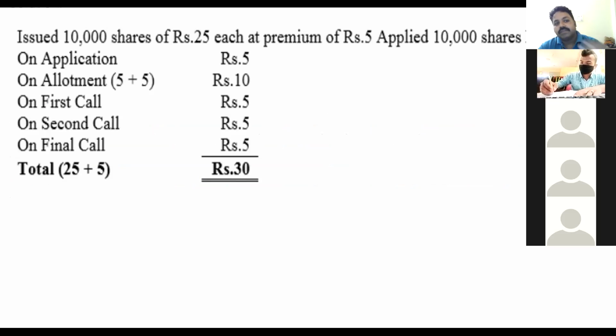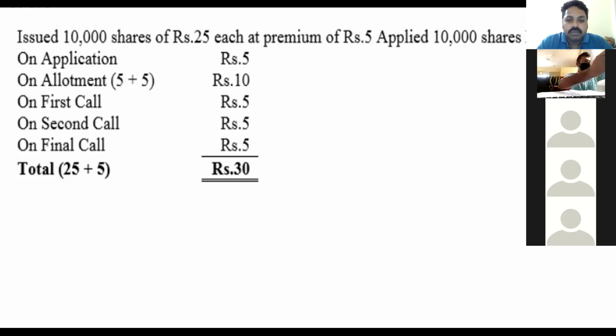Application money is 5 rupees. He has given allotment money of 10 rupees, that is 5 rupees premium and 5 rupees in allotment. First call is 5 rupees. And after that, in the question, he told that the second and final call should be an equally distributed amount. 10 rupees was remaining, so I have distributed 5 rupees for the second call and 5 rupees for the final call. Up to here, it's clear, no?